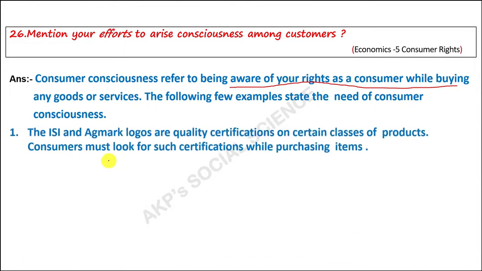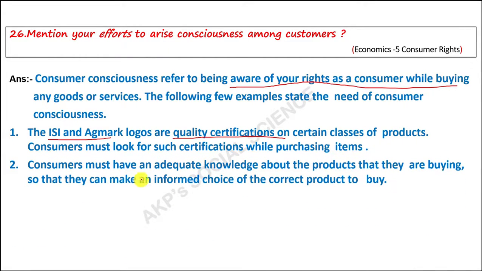First one, the ISI and AgMark logos are quality certifications on certain classes of products. So the customer must look for such certification while purchasing items. Second, consumers must have adequate knowledge about the product that they are going to buy so that they can make an informed choice of the correct product to buy.